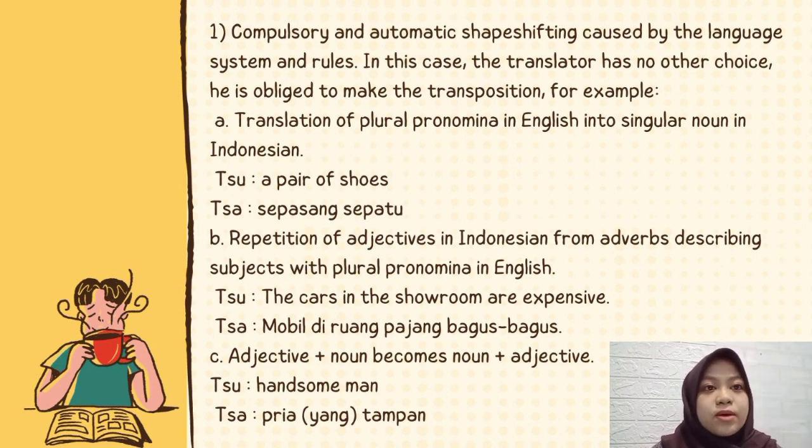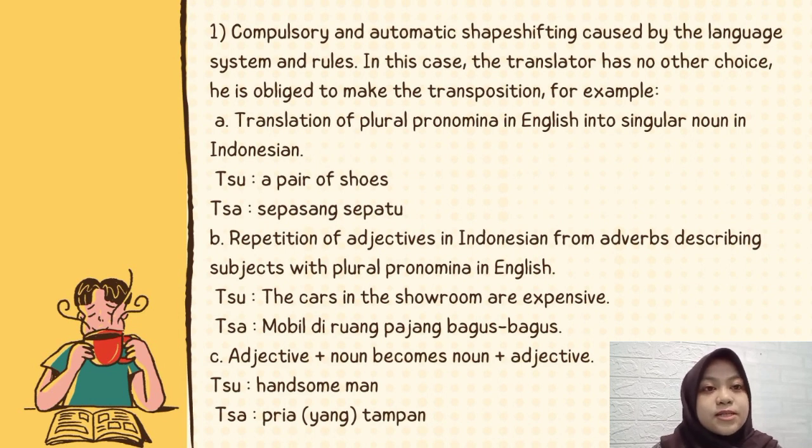And there are three ways to do transposition. The first is translation of plural pronomina in English into singular noun in Indonesian. For example, bahasa sumber, a pair of shoes, bahasa sasaran, sepasang sepatu. So like you see here, shoes is plural pronomina in English, and we have to change it into sepatu, which is a singular noun in Indonesian.